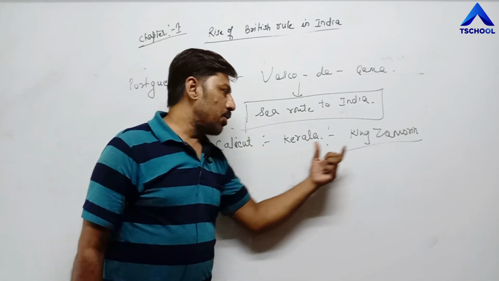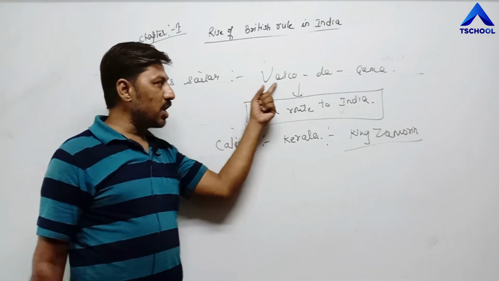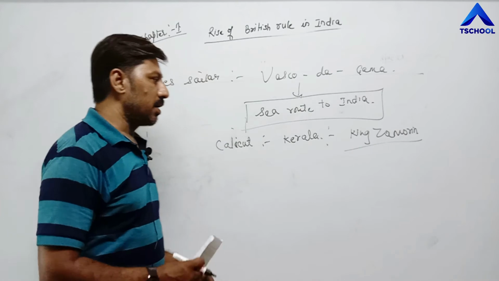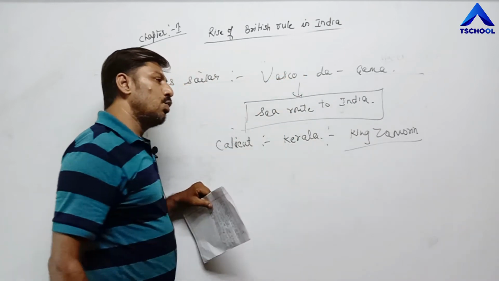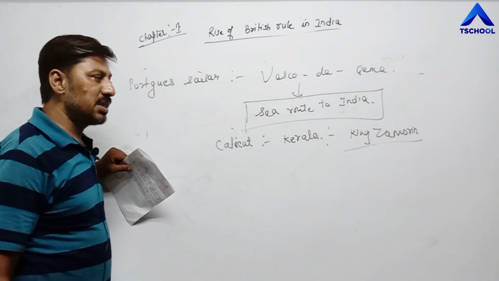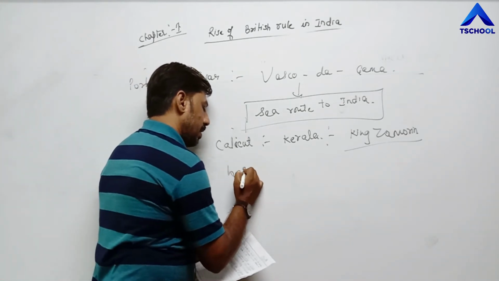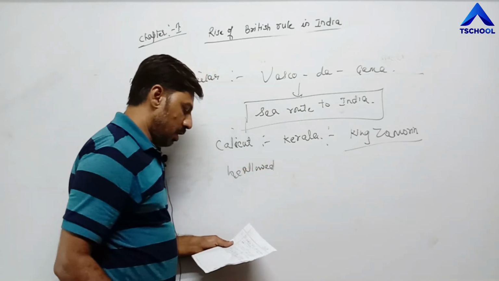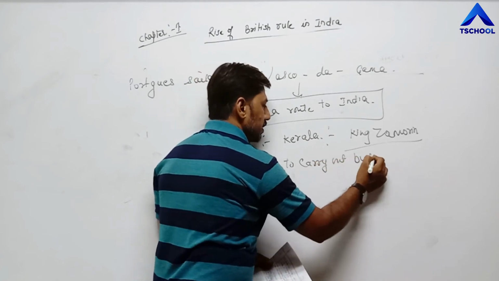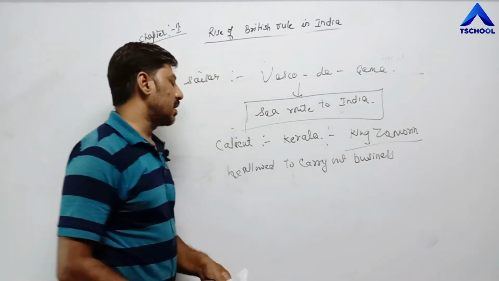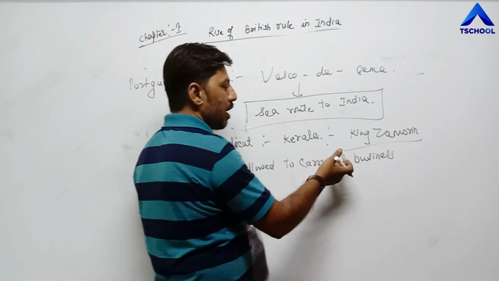During that time, King Zamorin was ruling Calicut. That's why Vasco da Gama was welcomed by King Zamorin that time. And on the request of Vasco da Gama, King Zamorin allowed him to establish trade there, to start business there. King Zamorin allowed him to carry out business. And we all know that Calicut is a part of India. So King Zamorin has allowed Vasco da Gama to carry out business there.